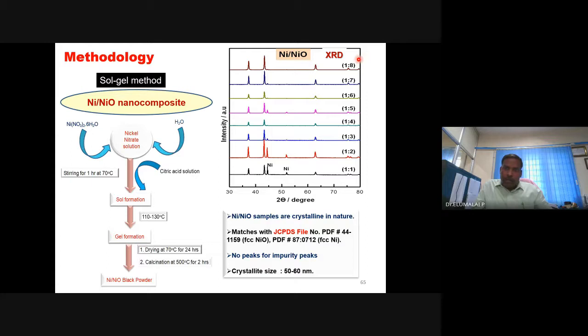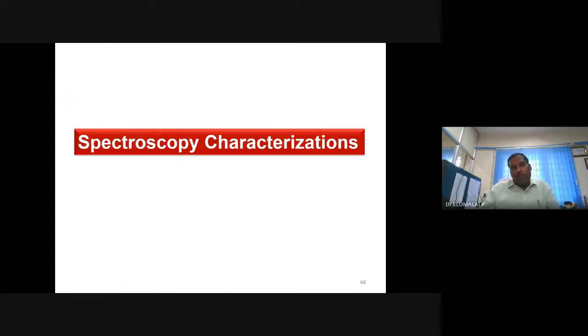But when you increase it to a 1:8 ratio, you could get only nickel oxide. So you'll be able to distinguish a mixture that contains one, two or more components. The take-home point is that X-ray diffraction is an apt tool to characterize solids, provided the solid is crystalline in nature. Whether it is single crystalline or polycrystalline, multicrystalline, that is different.